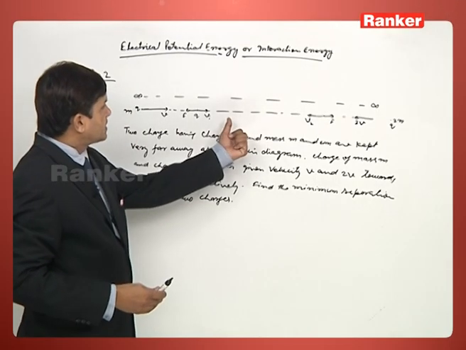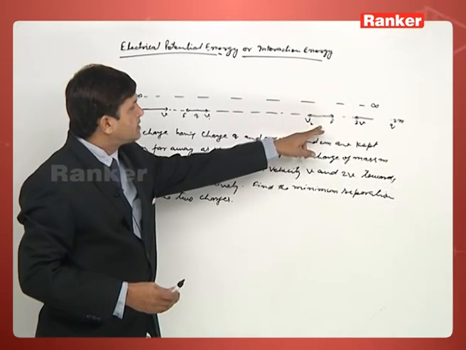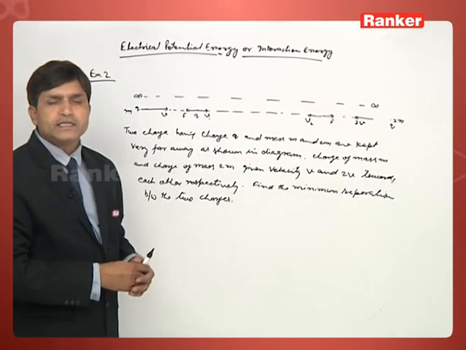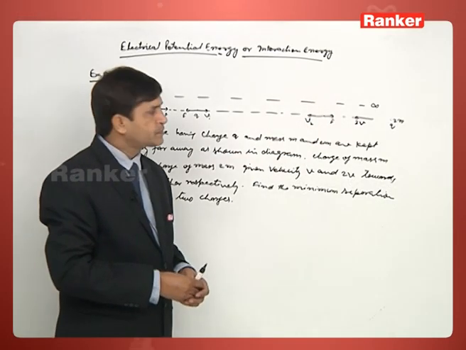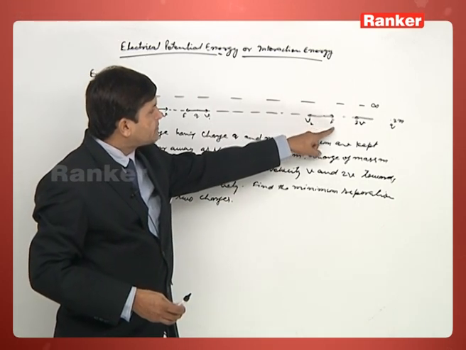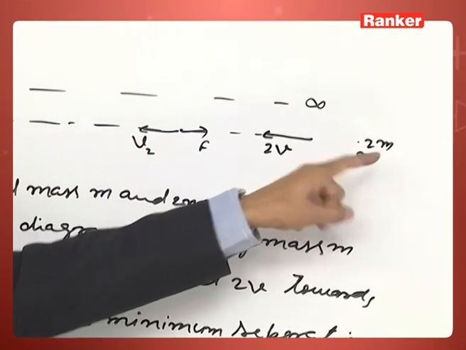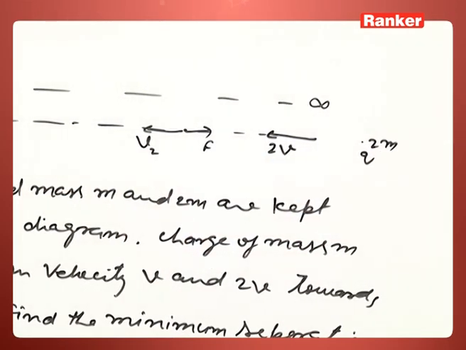Important point here: since the force between the two charges is equal in magnitude, this force is the retarding force, and the mass of this charge is 2m. So what is the retardation?